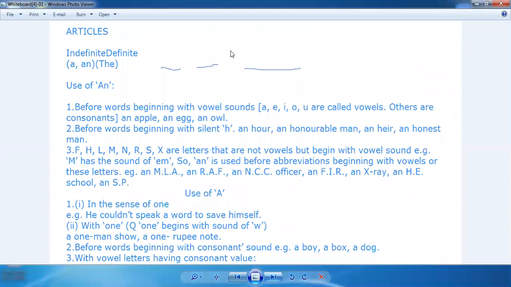This is the use of a, an, and the. Please mind it that an is not only used before vowels, it is used with silent h and with these alphabets mentioned. Right? Similarly, a is used with consonant sound. University. So इन सब के साथ हम a use करते हैं. And the is used with some specific things, right? So we use